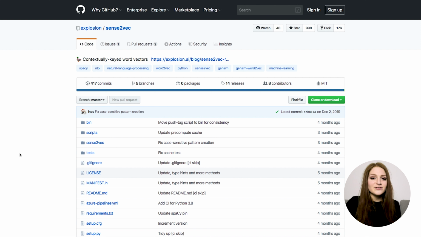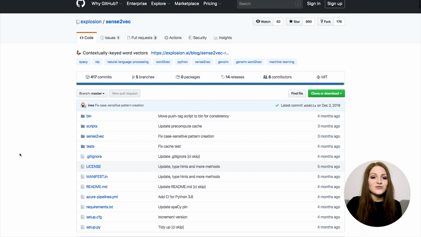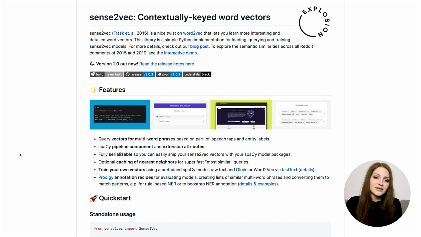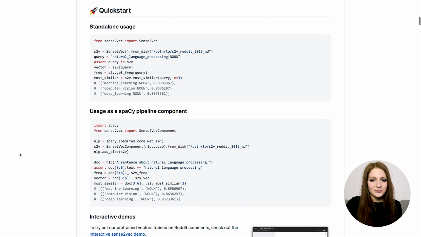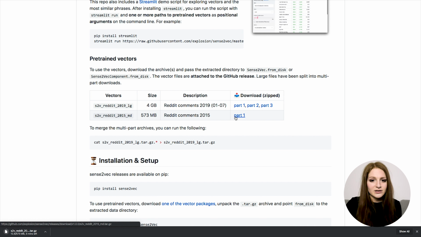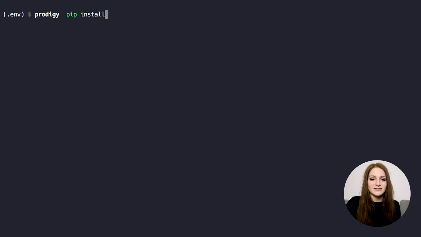To create a phrase list, we'll be using a word vectors model that includes vectors for multi-word expressions, like cottage cheese, for example. And that was also trained on Reddit. So first, we download the vectors. We'll be using the vectors trained on all of 2015 because that's kind of in the middle, and it's a pretty nice and small model package, and I think that's going to be enough for what we're trying to do. And we also need to install the sense2vec library so we can work with those vectors.